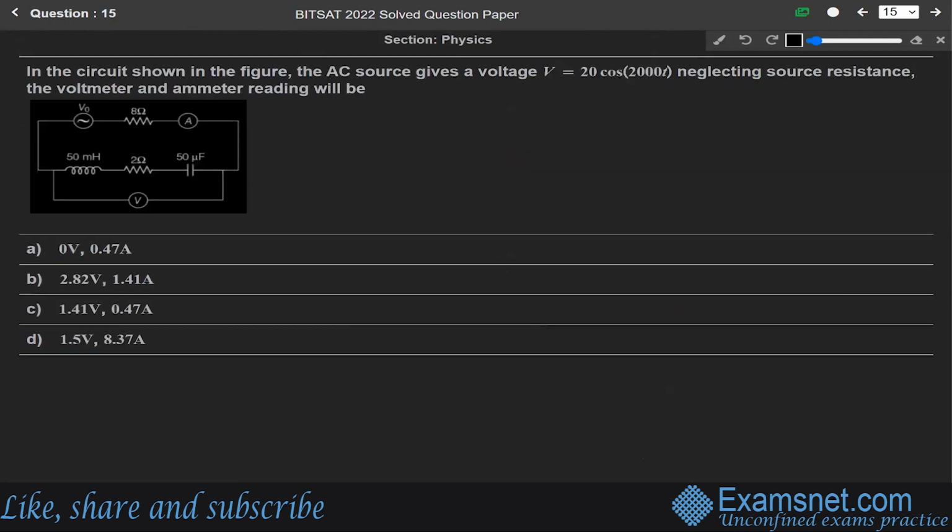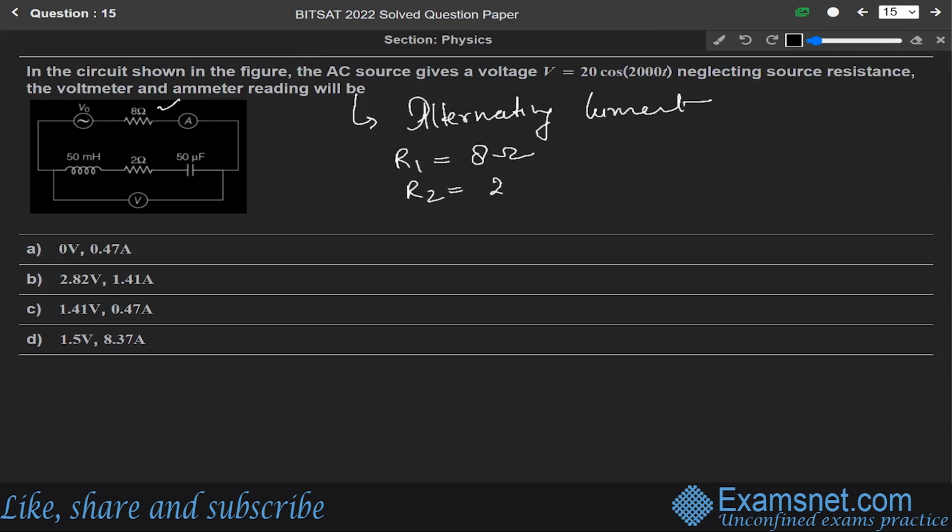Now next question 15. In the circuit shown in the figure, the AC source gives a voltage V equals 20 cos 2000t. Neglecting source resistance, the voltmeter and the ammeter reading will be. Okay. So this question is from the chapter of alternating current. So in this question, we are given R1 equals 8 ohm, R2 equals 2 ohm.